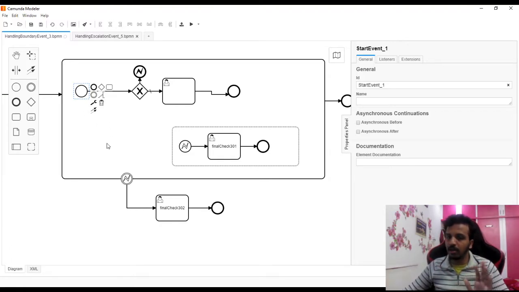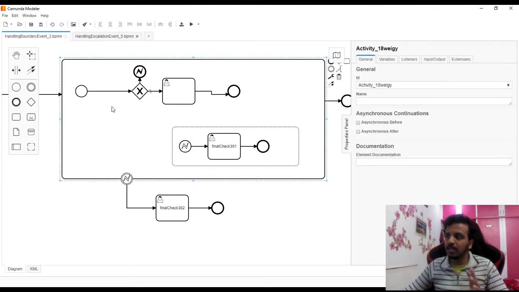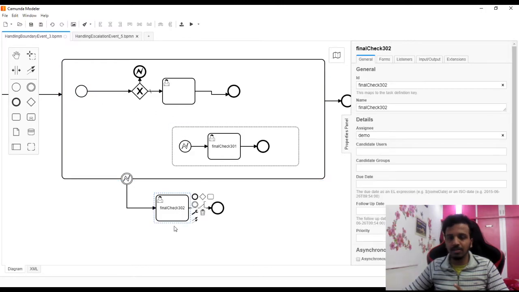But the other way around, if 2 variables are created here and the control is going to here, then it will be in scope. So the 2 points about variables are: if the control is coming out of this big box, then the variables that are created internally are out of scope of this 302. But if the control is going to final check 301, then the variable is in scope, because something created in the parent I can access as a child, but something created in the child, the parent cannot access. It's again the inheritance concept. I think it's used everywhere.